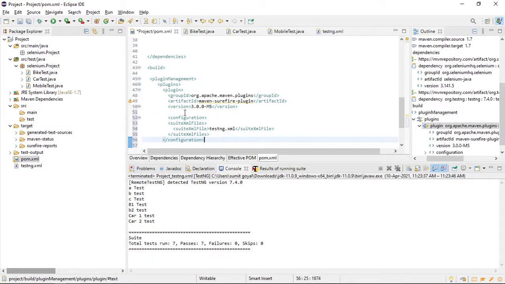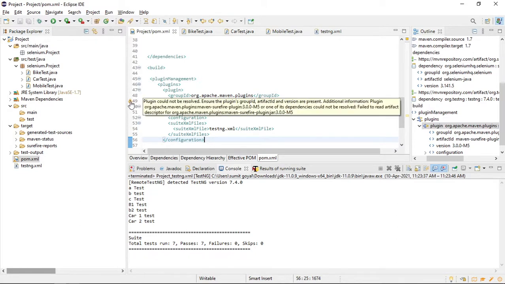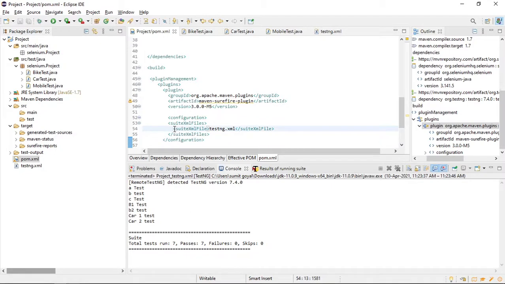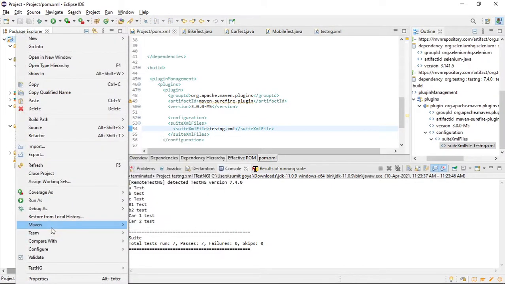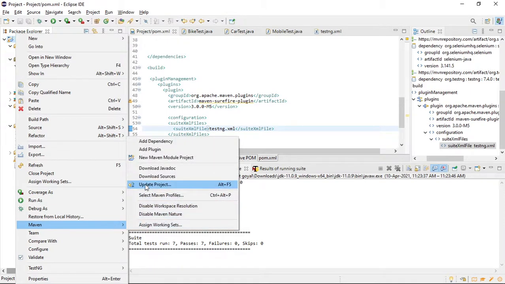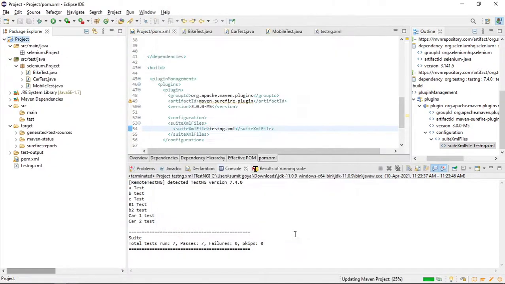Provide this like this. So save it. Some warnings are coming, you can ignore that. So let us see whether we are getting it. Let me update the project. Right click. How to update the project? Maven, Update Project and click on OK.